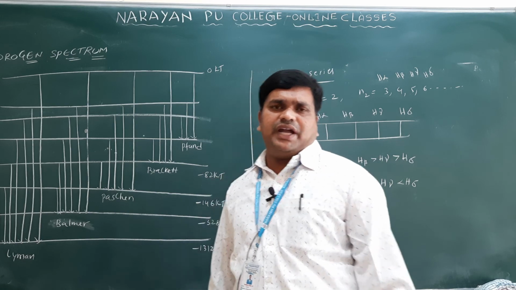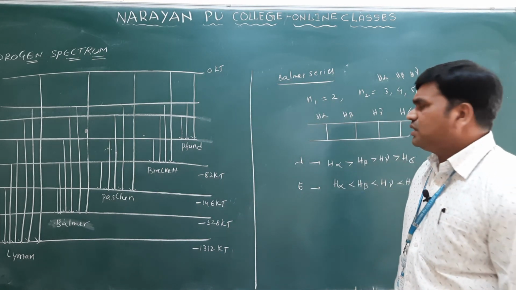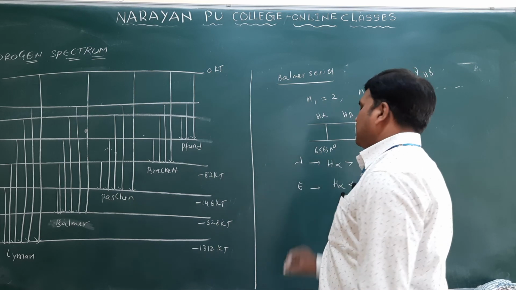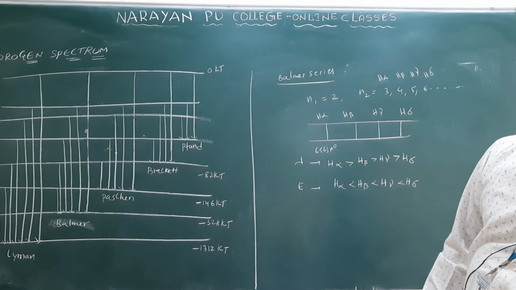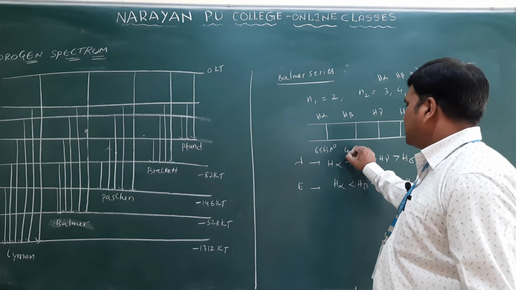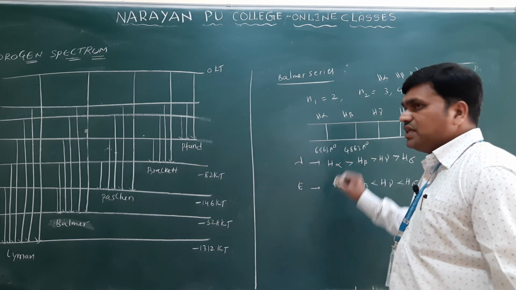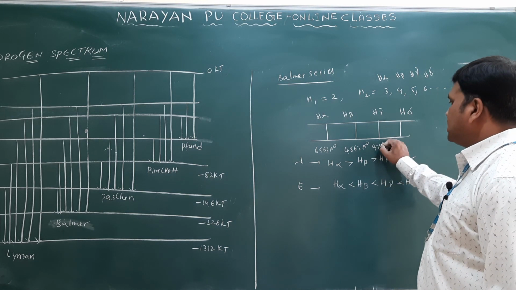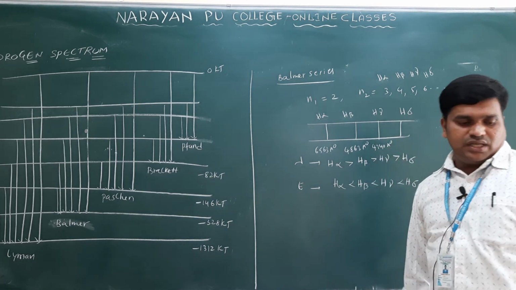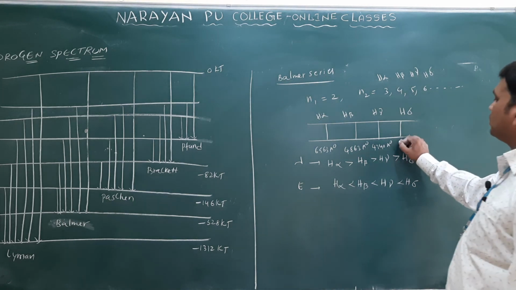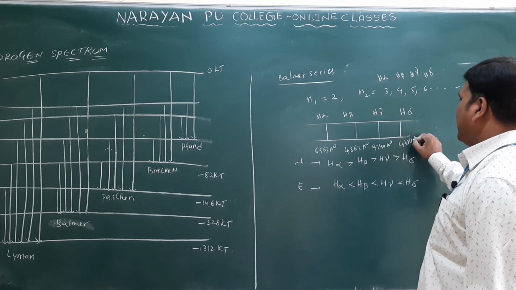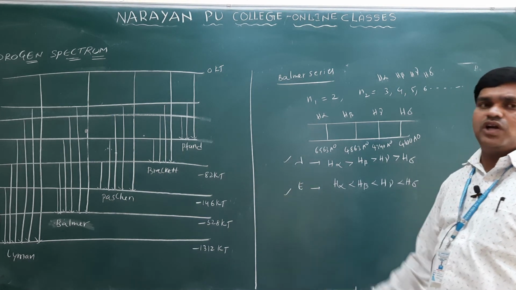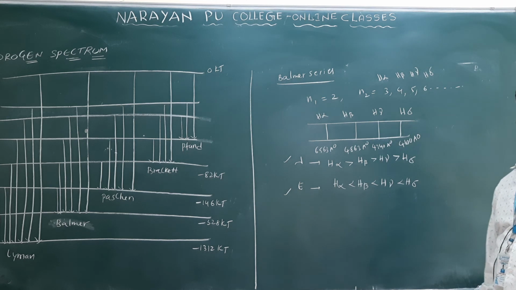Suppose they give the wavelength of the alpha line, beta line and gamma line, you can identify easily based on that. Here the values are given. The value of H alpha is 6563 angstrom units, then 4863 angstrom units, and the next line is given as 4340 angstrom units, and the last value we have is 4100 angstrom units only. You can imagine, based on this I wrote wavelength, and next I will write energy.